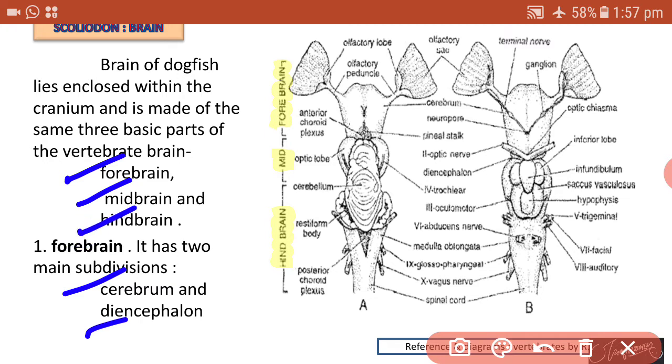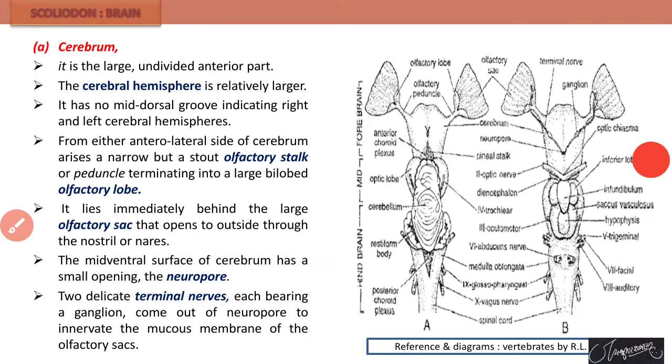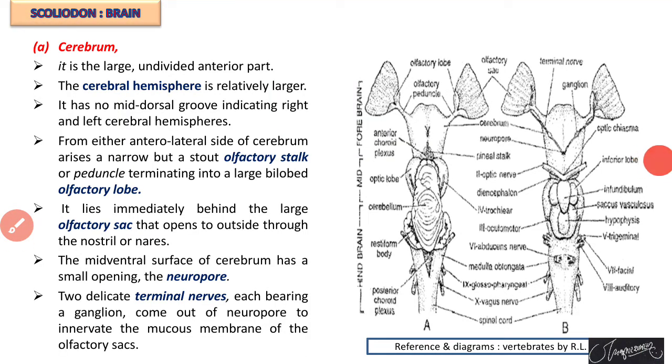The forebrain, which is the anteriormost part of the brain, is again divisible into two main subdivisions, that is cerebrum and diencephalon. So let us start with the first part of the brain, which is called the cerebrum.